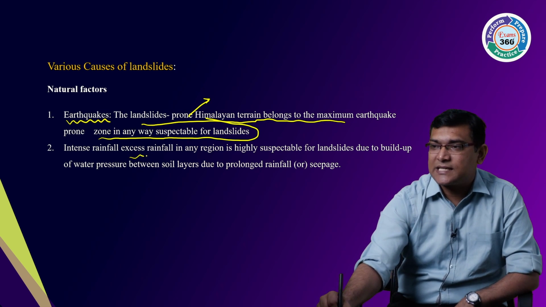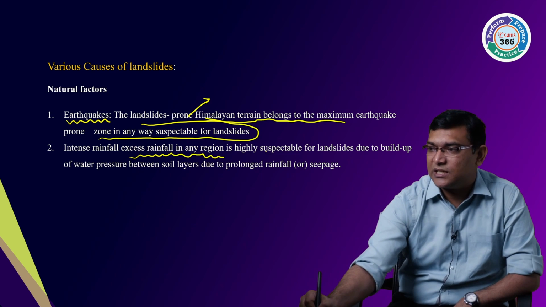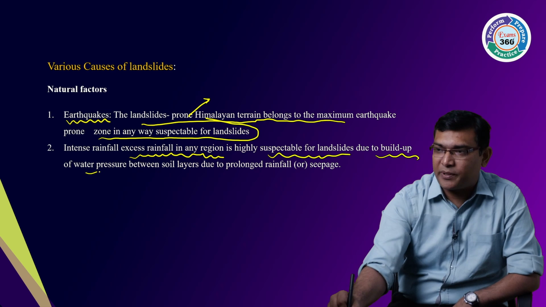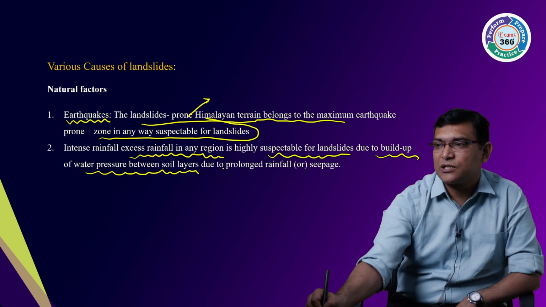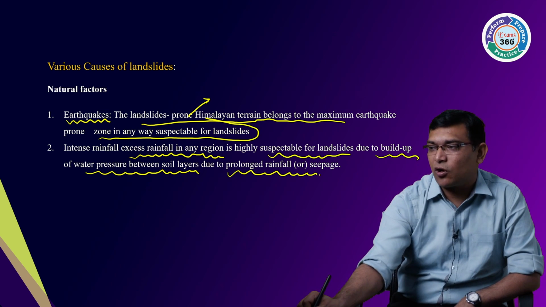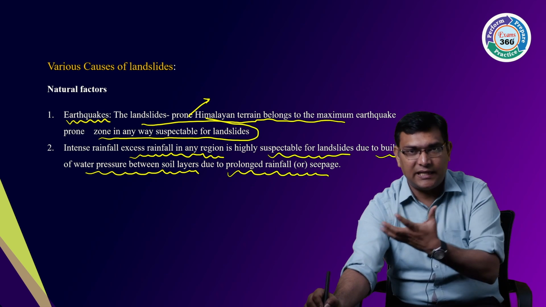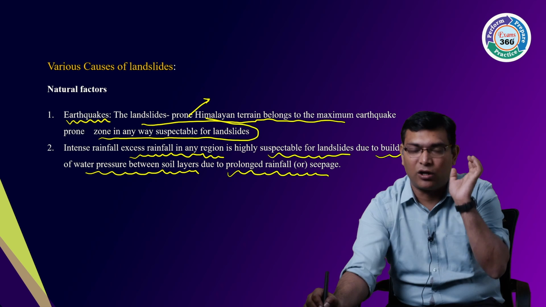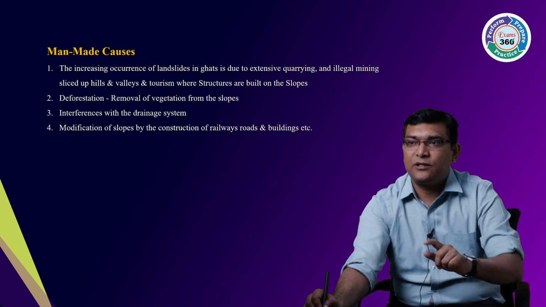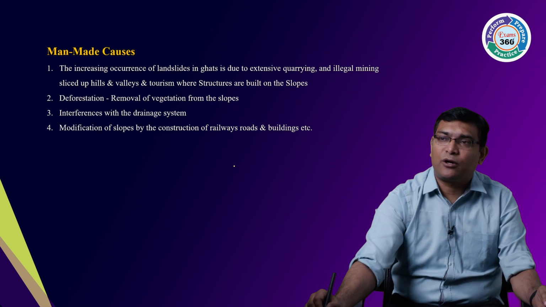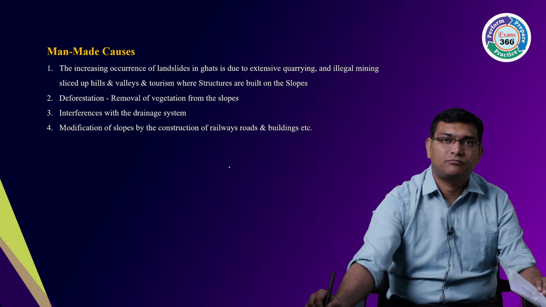Then intense or excess rainfall in any region is highly susceptible to landslides due to build-up of water pressure between the soil layers due to prolonged rainfall or seepage. The soil becomes loose and is easily attracted by gravity and falls. Right?